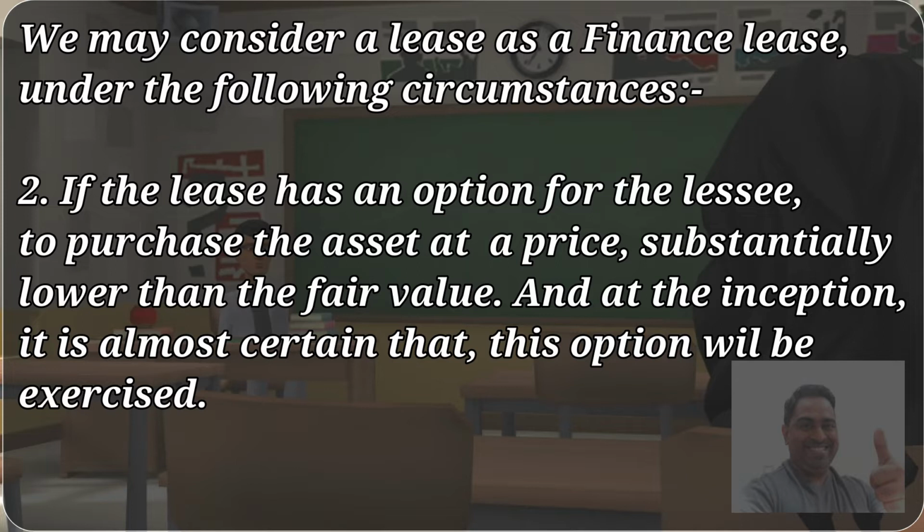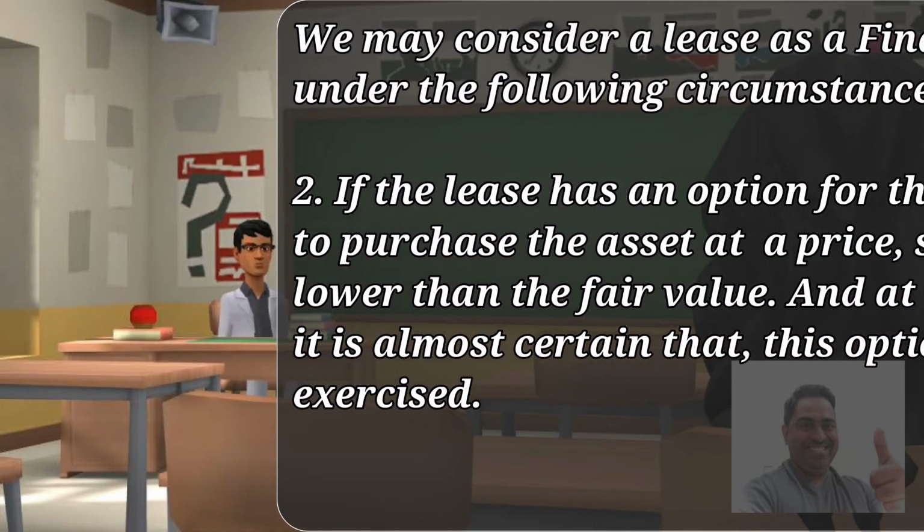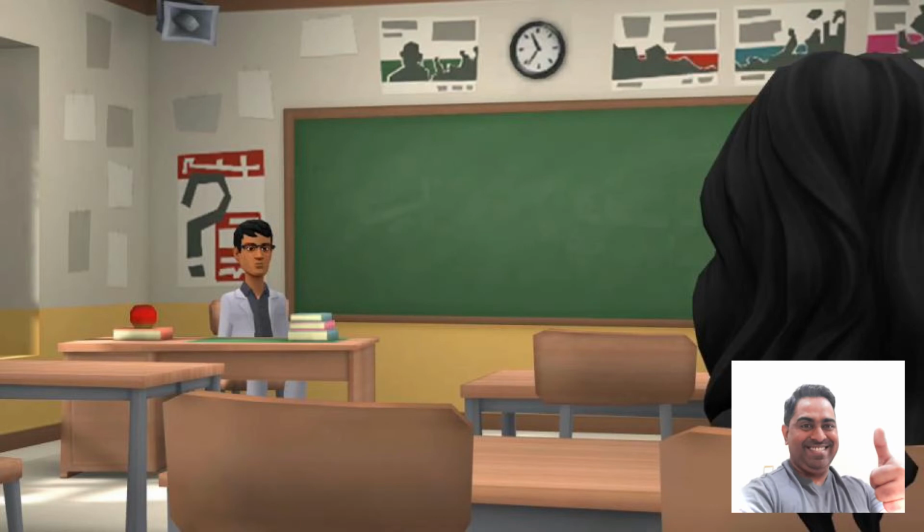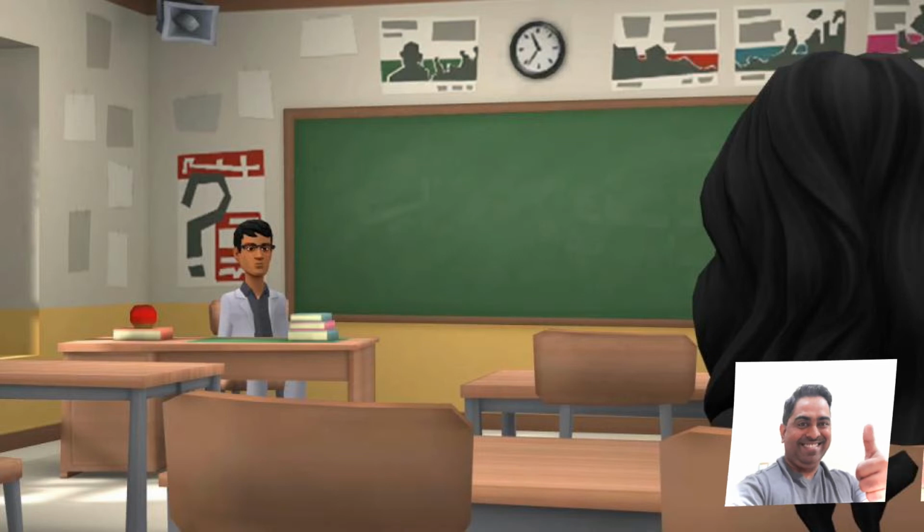Now, at the inception of the lease, you are sure that the lessee would exercise that option, because the leased asset's estimated fair value at that point is $15,000 or $20,000, and the lease gives the option for the lessee to purchase this asset at a price which is substantially lower than that fair value. So in that case, this needs to be classified as a finance lease.